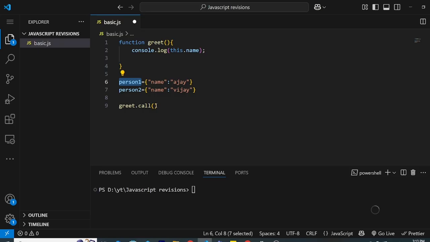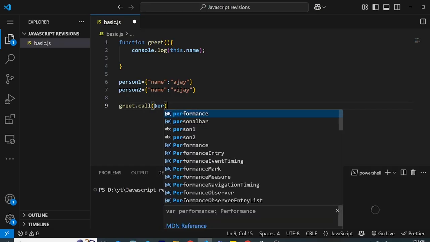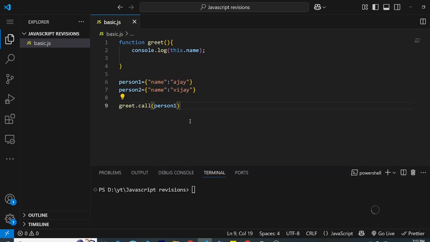So this object exists, so I can pass the person1 object into this call method. This is also a way of calling this function, but we can call it using the call method also, and this call method takes the first argument as the object we want this to point to, so this will print Ajay.